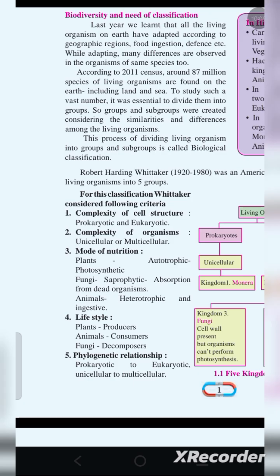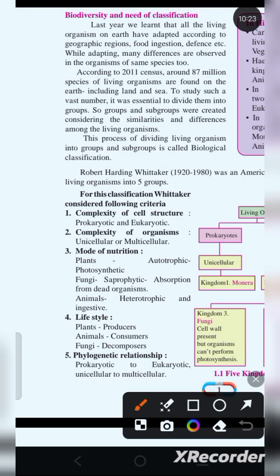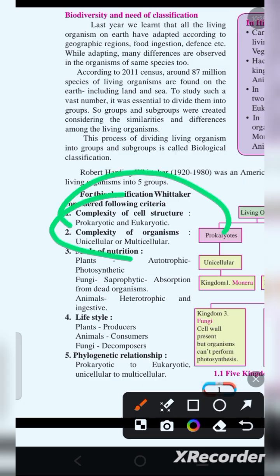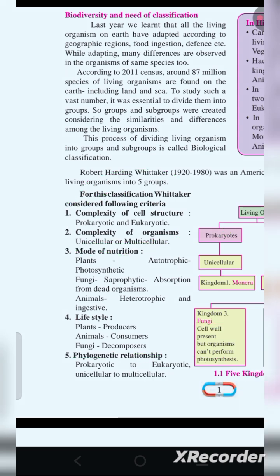Okay, whenever we are doing something, we are considering something. Now we are not directly just applying the theorems and formulas. We have to understand this. We have to follow the criteria for what we are going to do. So he followed the following criteria. What are they? Complexity of cell structure, complexity of organism, lifestyle, phylogenetic relationship. Okay. Now, for the classification, Whittaker considers the following criteria: complexity of cell structure.